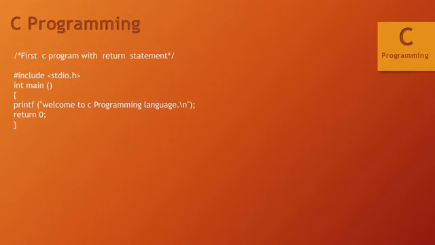This includes the message welcome to C programming language. After that we have used slash n. Slash n is used for new line. It is a new line character. So it will have one blank line, and then your printf statement is closed.